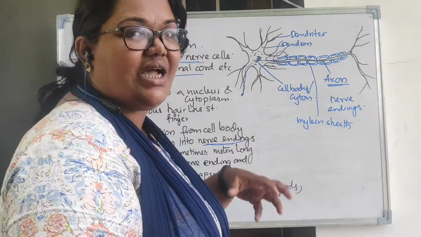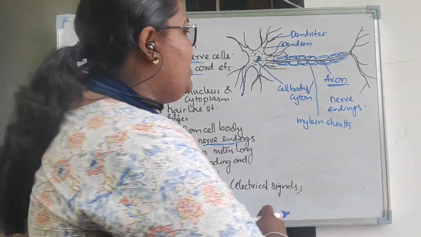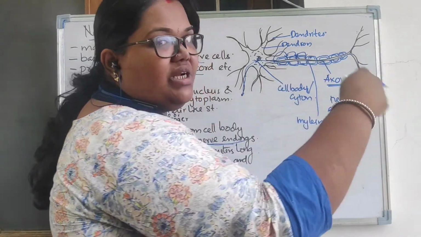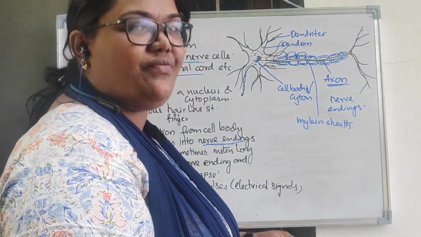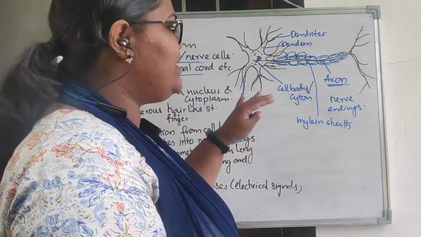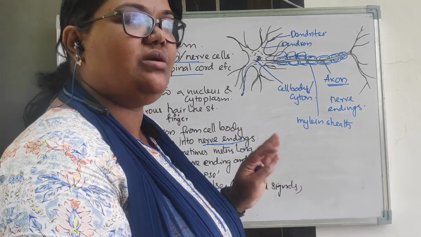So actually so much time is saved. Now it will not cover the whole length, it will jump here, directly here. So the impulse transmission will be very easy and very fast. That is the purpose of the myelin sheath. No need to go into detail, but at least up to the axon you have to understand at class 9 level, right?